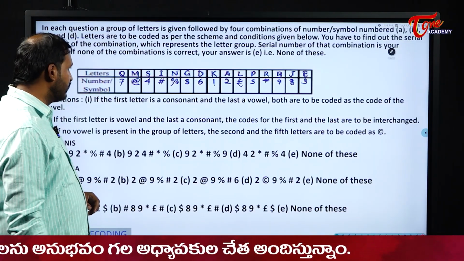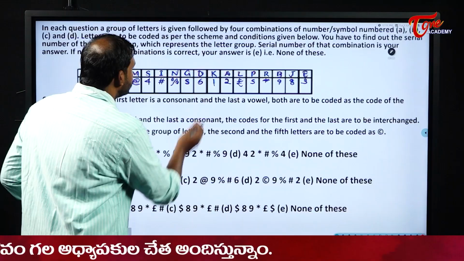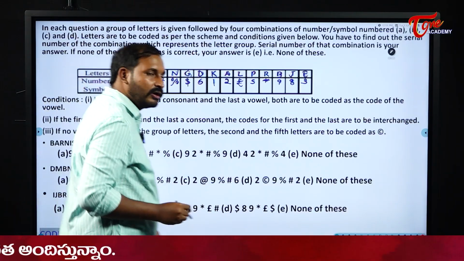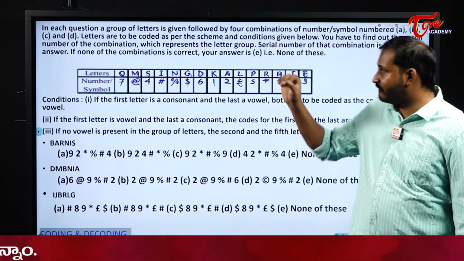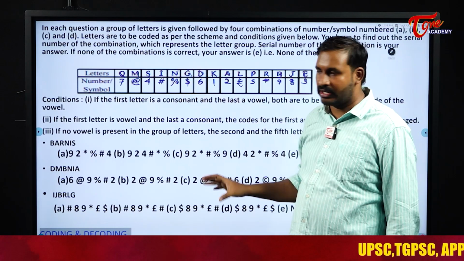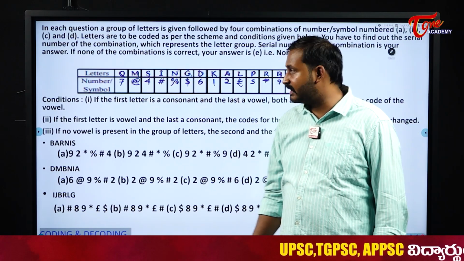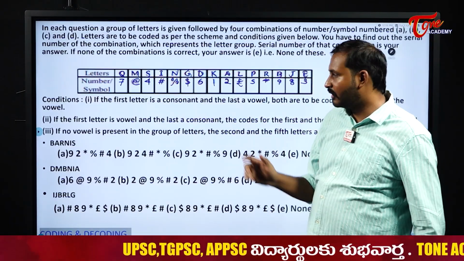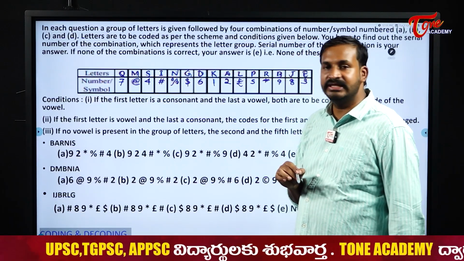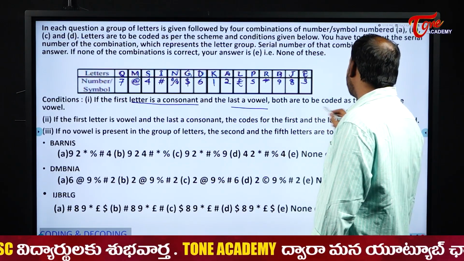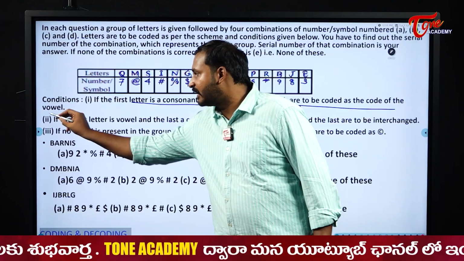Now the letters are recorded with something, the associated one here for us. If you observe carefully here, G is coded as $. Now read the question first of all carefully. Each group of letters, they have given us some serial numbers and some order. Letter and the number or symbol, they have assigned some number or symbol to the following letters. Next, they have given us some conditions here. If the first letter is consonant and last a vowel, both are to be coded as the code of the vowel.